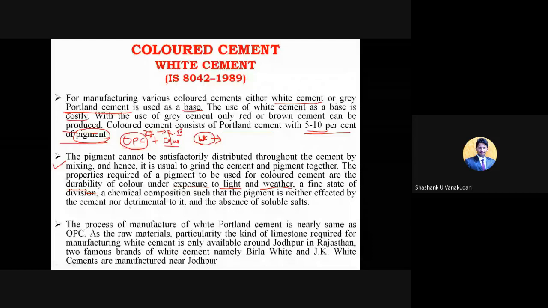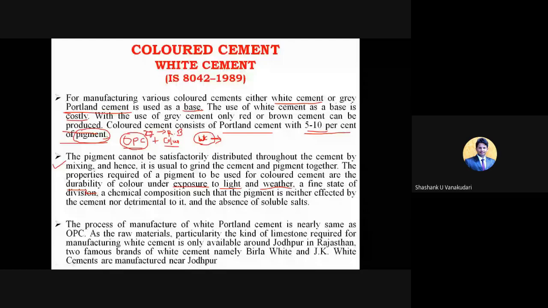Because once it reacts with the water, right, after the construction, once it reacts with the rainwater, it might turn into different colors. And when it is exposed to the frost action, again that property will change. And when it is exposed to direct sunlight, again that property will change. That property should not change. So like that we need to use that pigment.